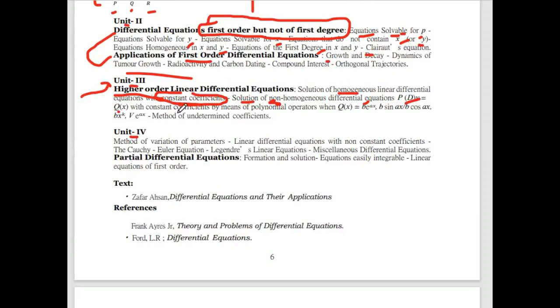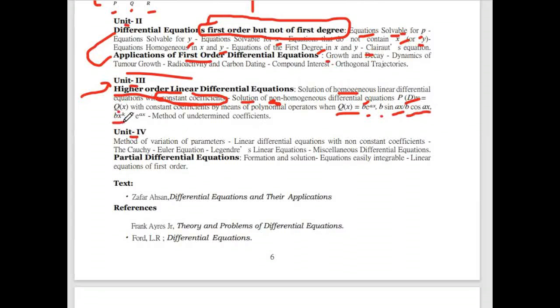That is f(D)y equals Q(x) with constant coefficients, by means of the polynomial operator, when Q(x) will be changing here. Okay, the first one is Q(x) of the form b into e to the power ax. The second one is b into sin ax, or sometimes b into cos ax.